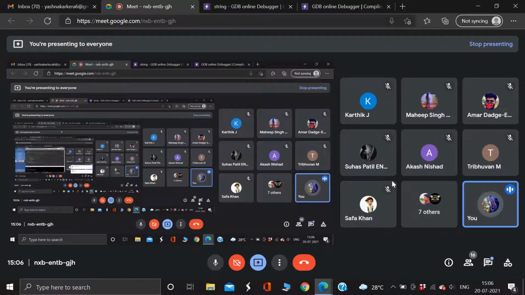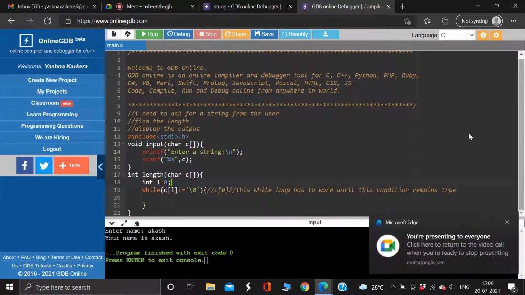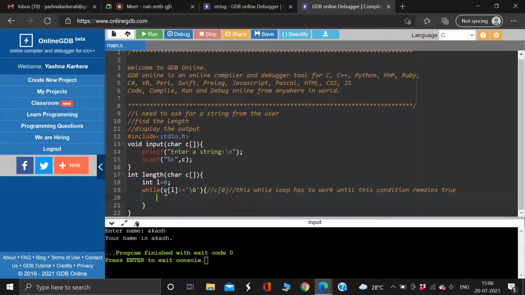This is just a revision of yesterday's class. This while loop has to work until this condition is true. Once this is false, it is going to terminate. So, until when is this true? This is the last element. Yes or no? So this will literally work until the whole string is accessed, right? So first it will be C of 0, C of 1, C of 2, then C of 3, then C of 4, and this is going to be the last element.